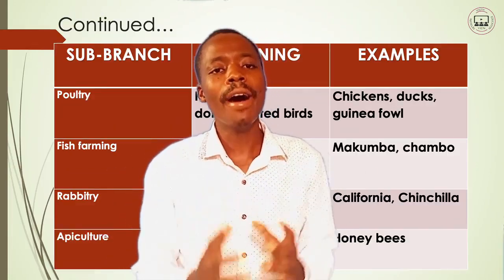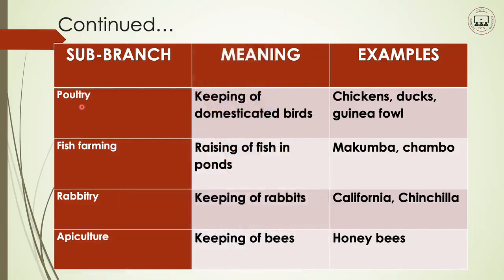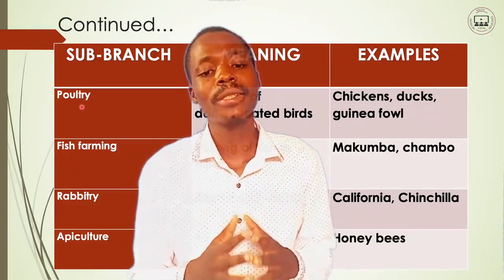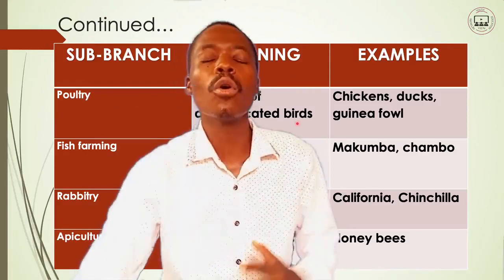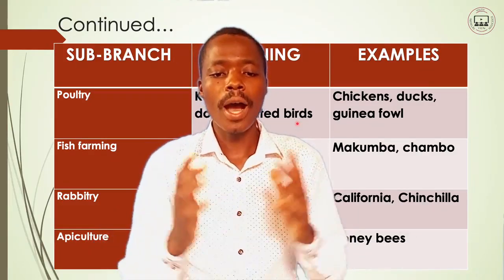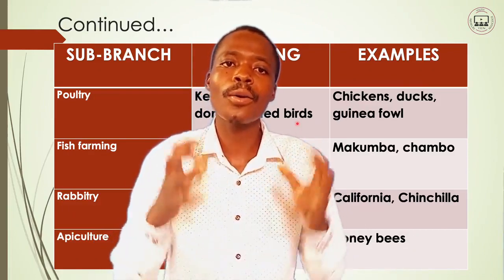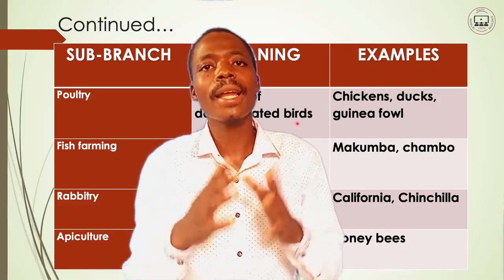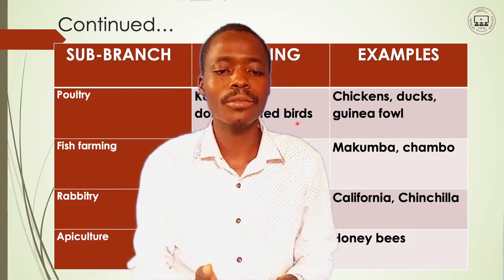So we have also the sub-branch of poultry. Poultry simply means, from the last topic that we had, we said that poultry are domesticated animals. So the keeping of domesticated animals is what we call poultry. These animals that we keep in our homes, in our various communities, in our localities, we live with them, we domesticate them. That falls under poultry.